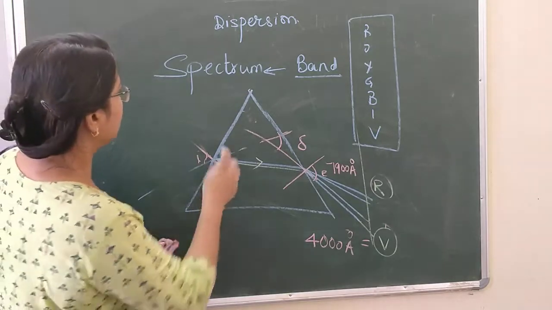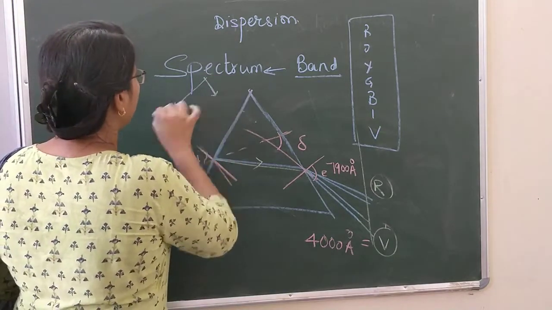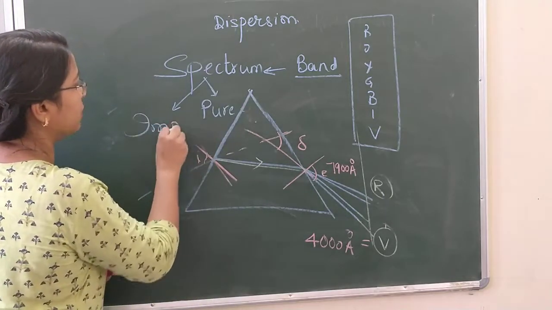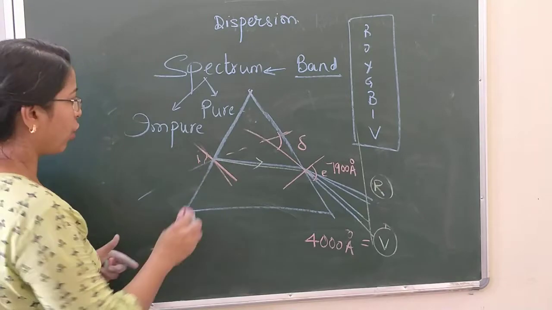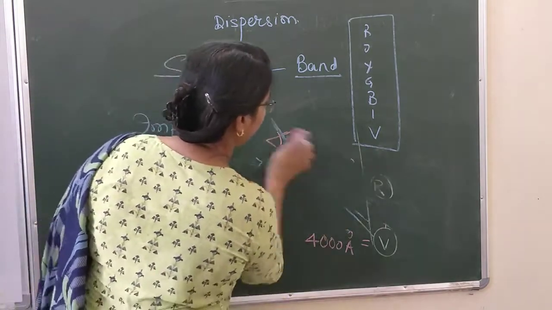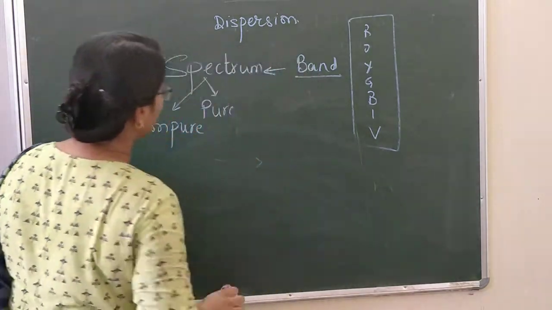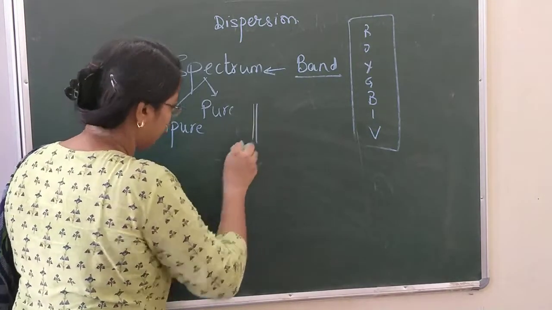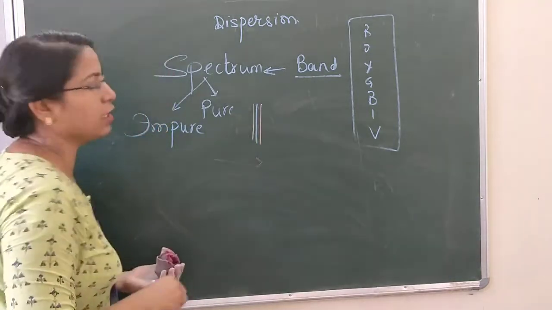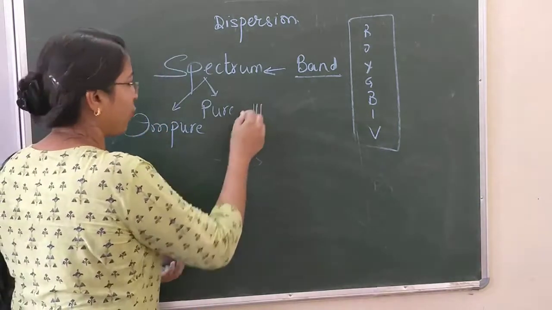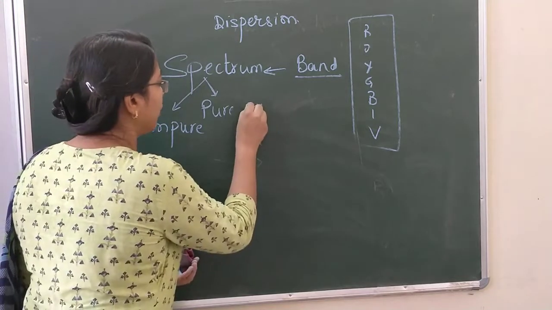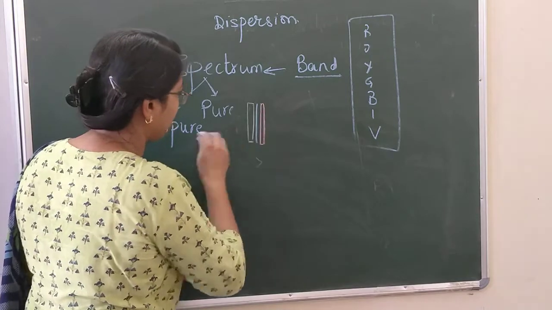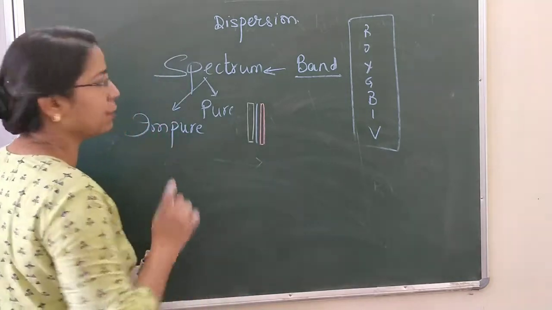And the spectrum can be of 2 types: pure spectrum and impure spectrum. What is the difference between the pure and impure spectrum? Have a look at this. If you are able to see distinct colors which are not overlapping with each other, in the form of lines or like this, then it is a pure spectrum.